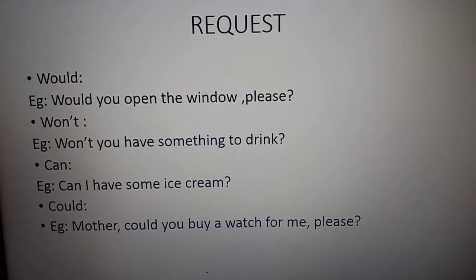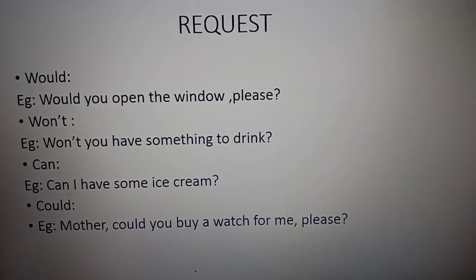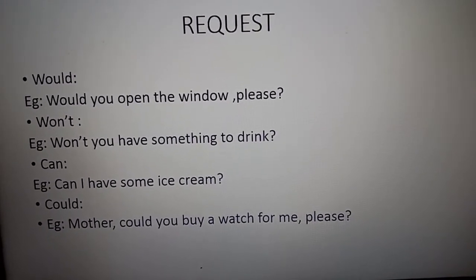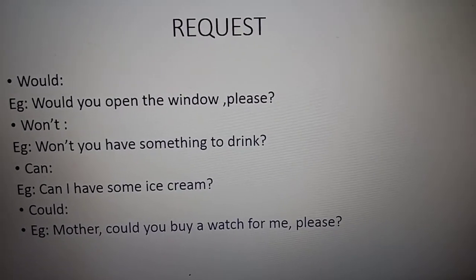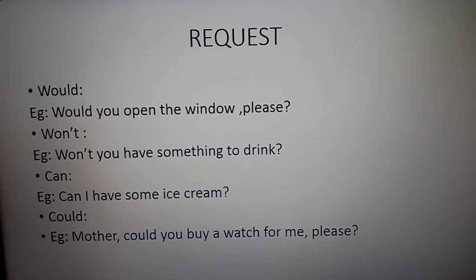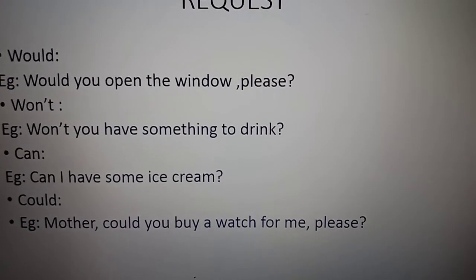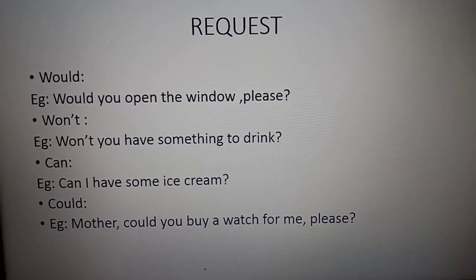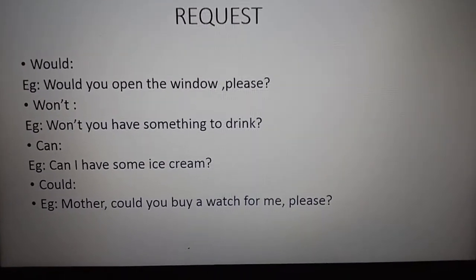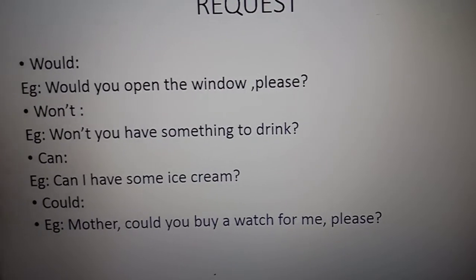Do you dare to go close to the lion's cage? So these are dare and may. May is also used as a wish, and dare is used to indicate not being afraid of something.